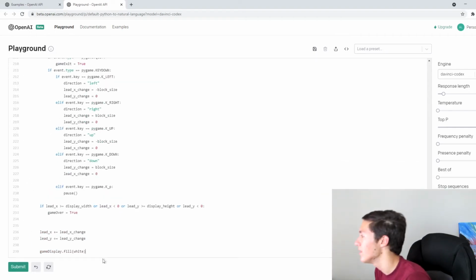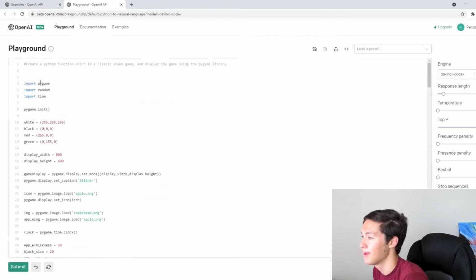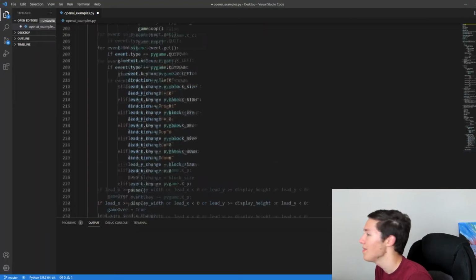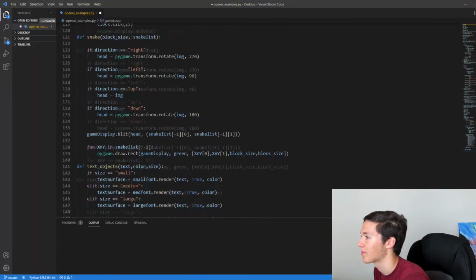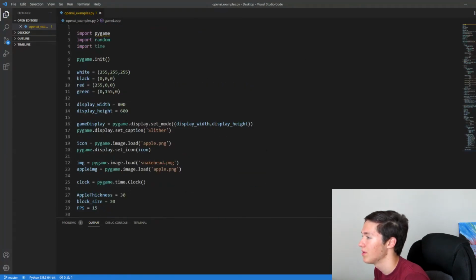Alright, so yeah, it just pretty much just made the game right here for us. And to prove to you that this actually works, I am going to run this right here. So it's about 200 lines of code.